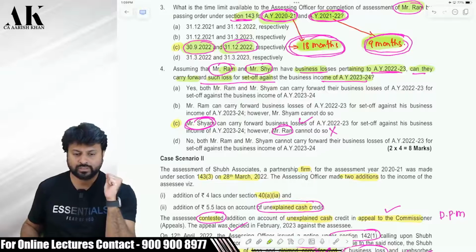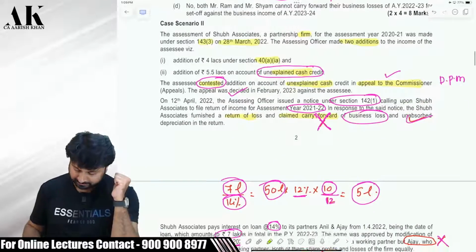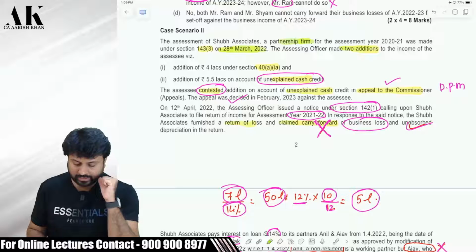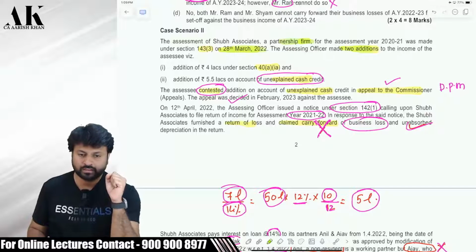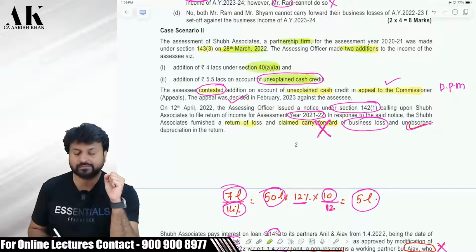So, let's move on to the next case scenario. Case scenario number 2. Now, what is happening in this case? There is a partnership firm, whose assessment was done on 28th of March, and the AO made 2 additions. The first addition was some disallowance with respect to non-deduction of TDS. And the second one was with respect to unexplained cash credit.